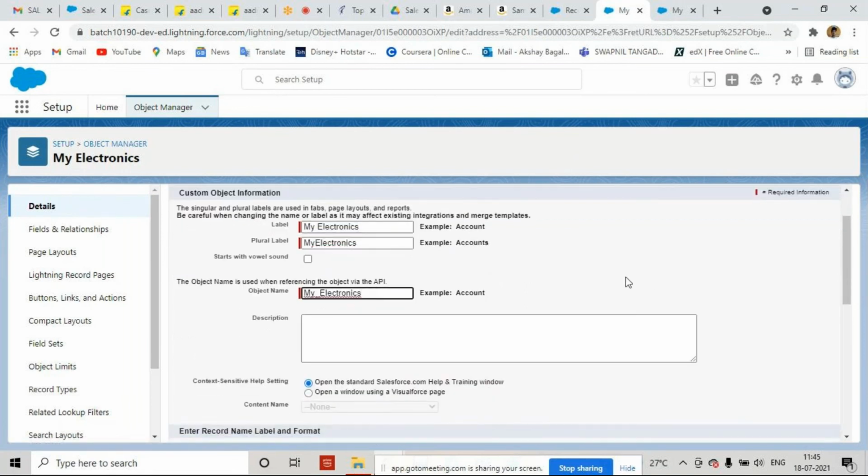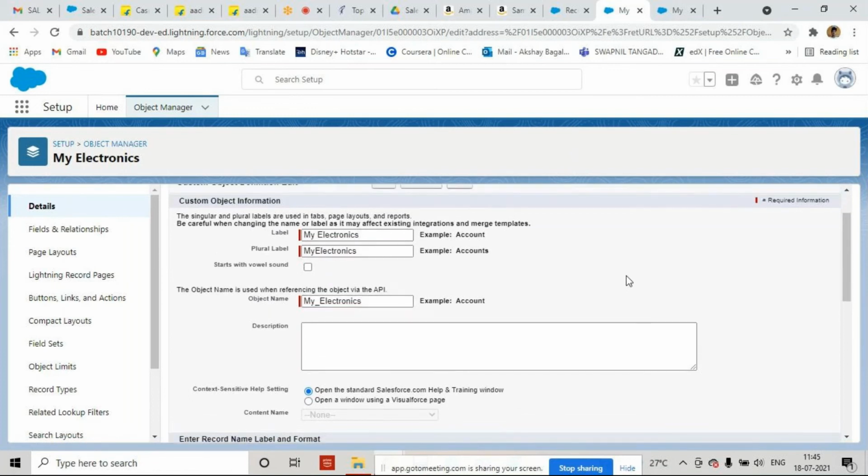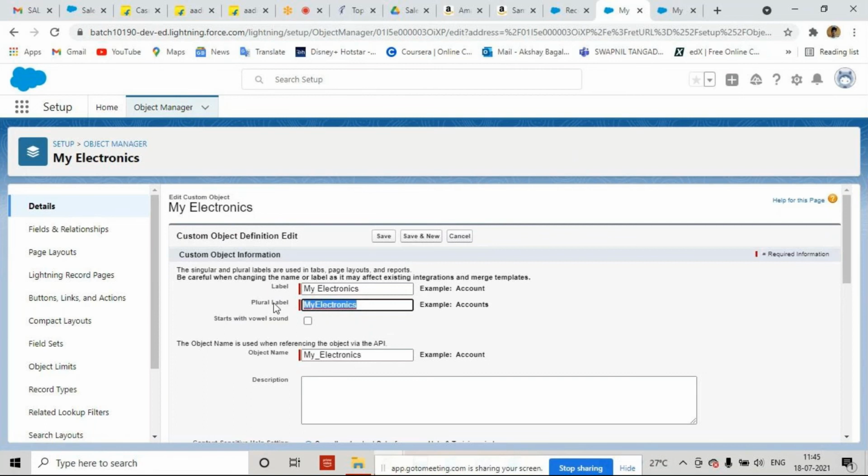Suppose in future, for development purposes, I have to write some code on this object. I'm going to use this name. Why? Because this is known as the API name, the API name of the object. So in future, when we learn development and I have to write some query or some logic on the same object, I'm not going to use this name.